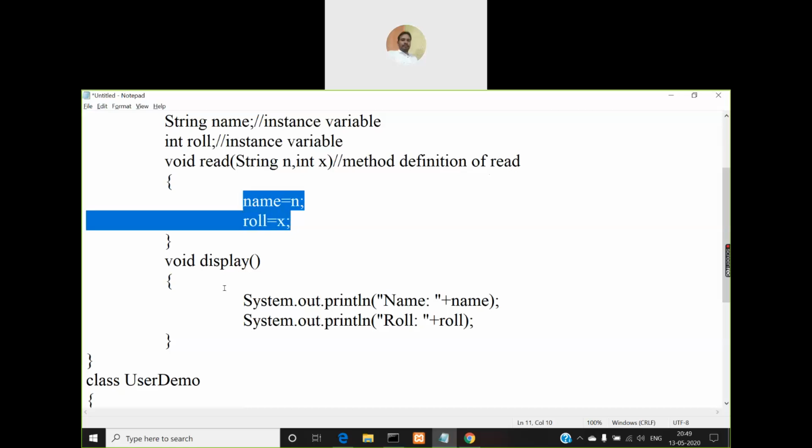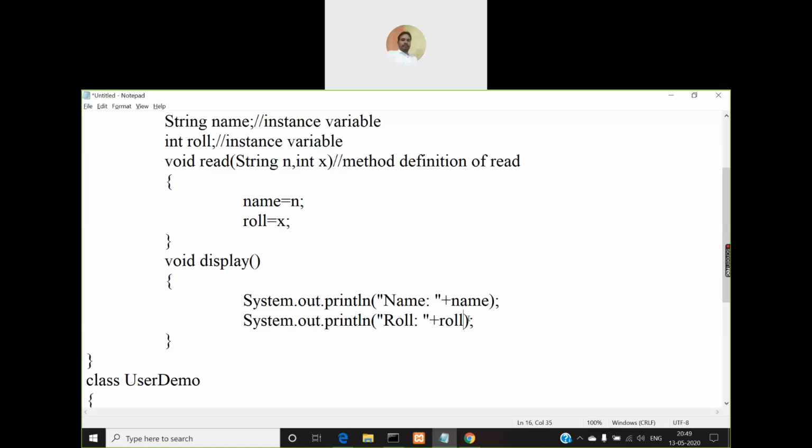Once they are assigned, now you can call the display method to display them. Before you assign values to this name and role, if you try to call the display method, you will get an error here, or you may get a null value for that one. Roll number, because it is an integer value, the constructor will assign a 0 value for that, and name value will be null because it is a string. So this will be done by the constructor of the class, so those values will be displayed.